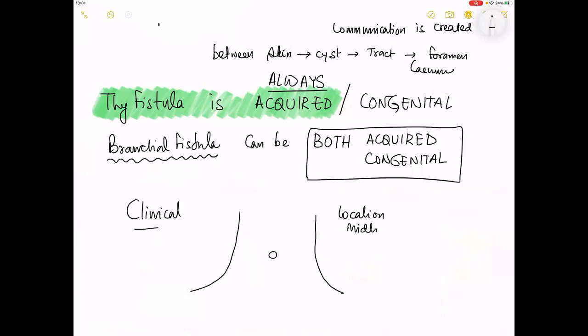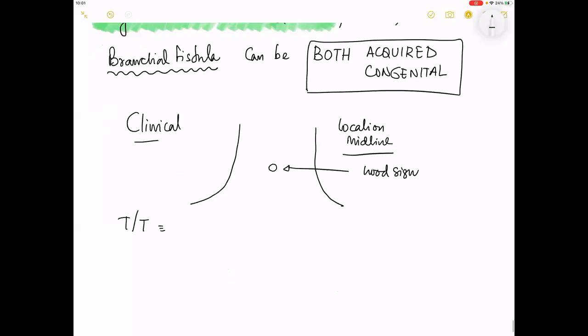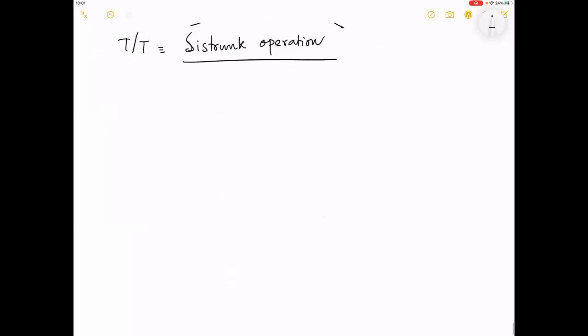What is the name of the sign that I told you? Hood sign. The treatment is exactly the same as that of a cyst and is also called by the same name, Sistrunk's operation.